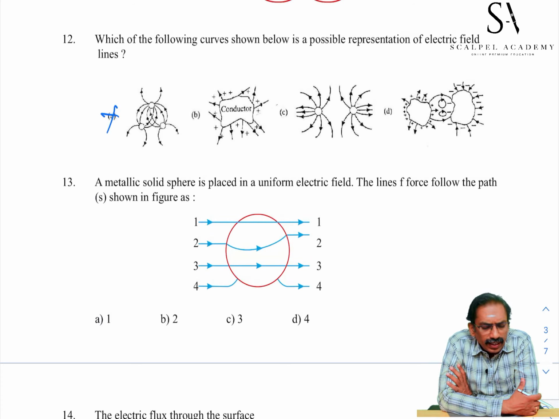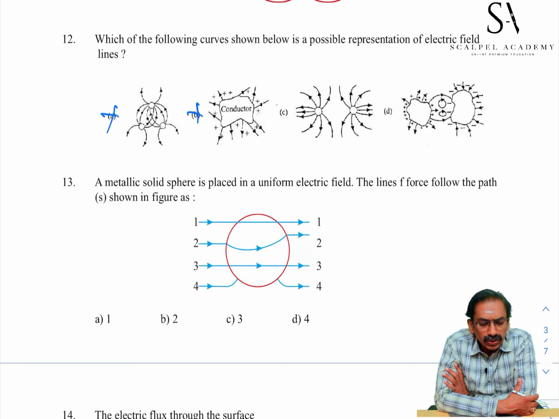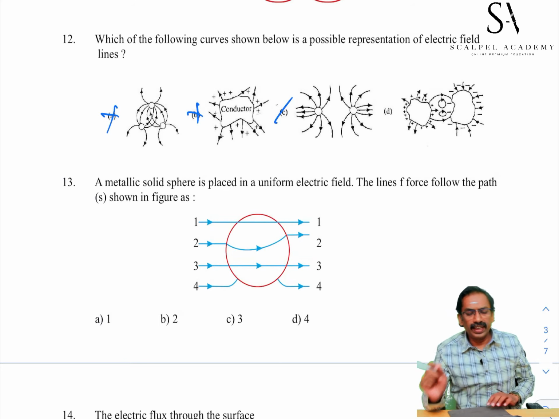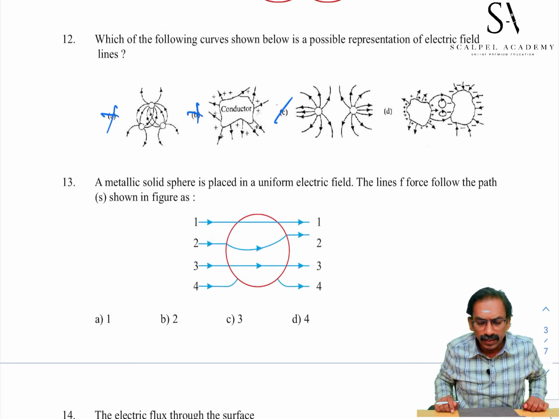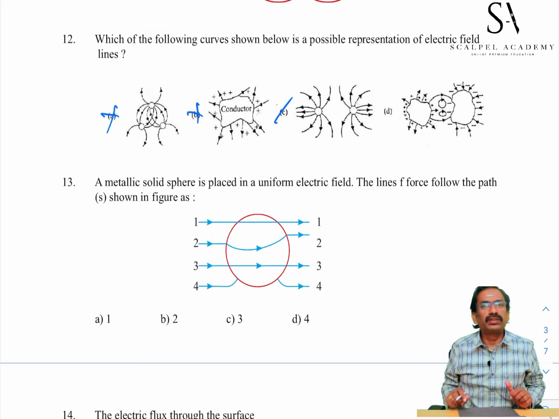A few lines I identified are not normal to the surface. Therefore, option B is wrong. C may be correct, because if you consider both are positive charges, field lines originate from positive charges and terminate at infinity distance. Maybe the best choice. D cannot be the choice because there are some electric lines of force that are closed loops.